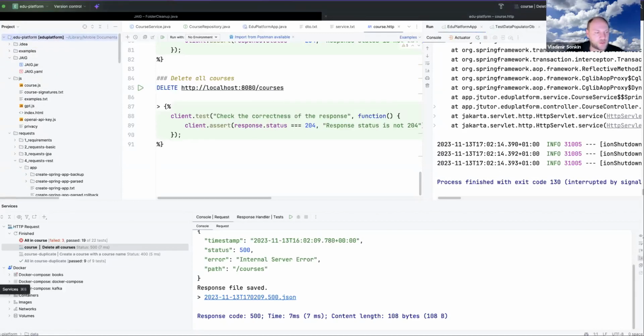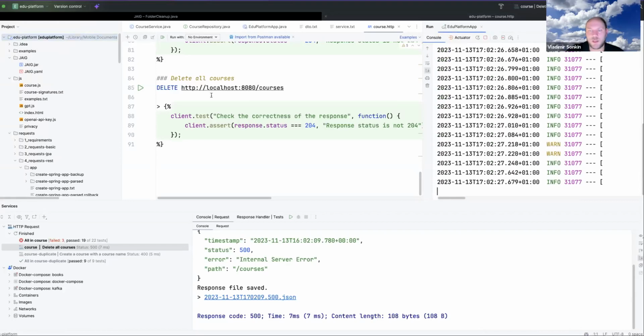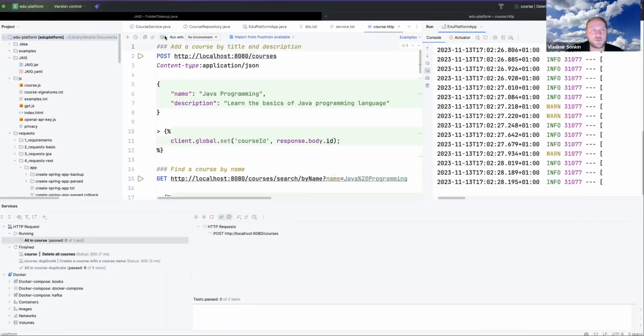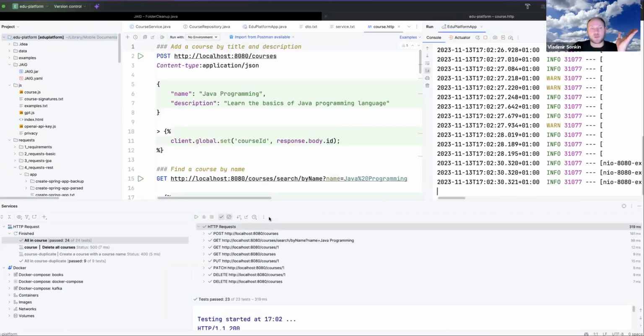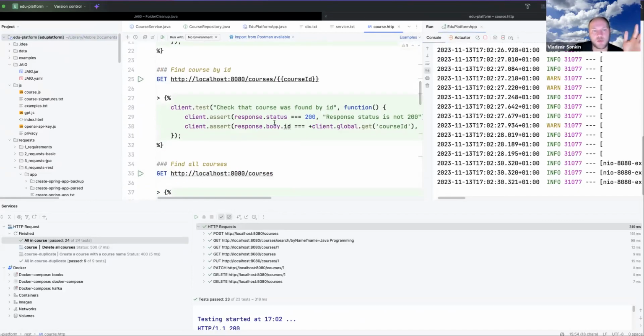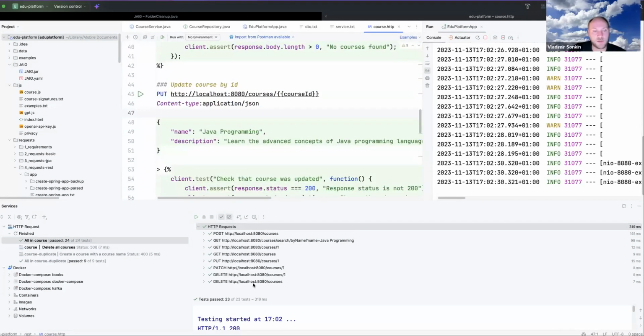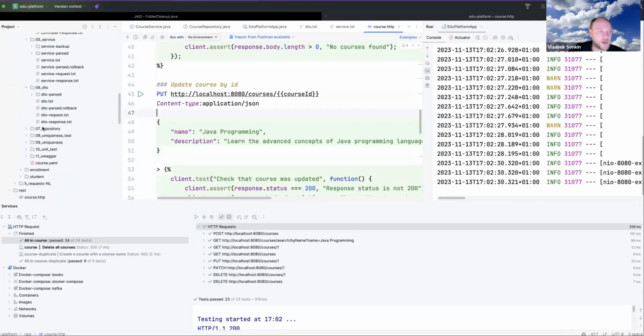Okay, I will just stop and remove the old database and recreate it from scratch. So I will start the application again. Let me start it again. Okay, and let me try again. Okay, and now it works. So the course was added. We were able to find it by name, find by ID, find all courses. Everything is working, and you can see all tests successfully passed.